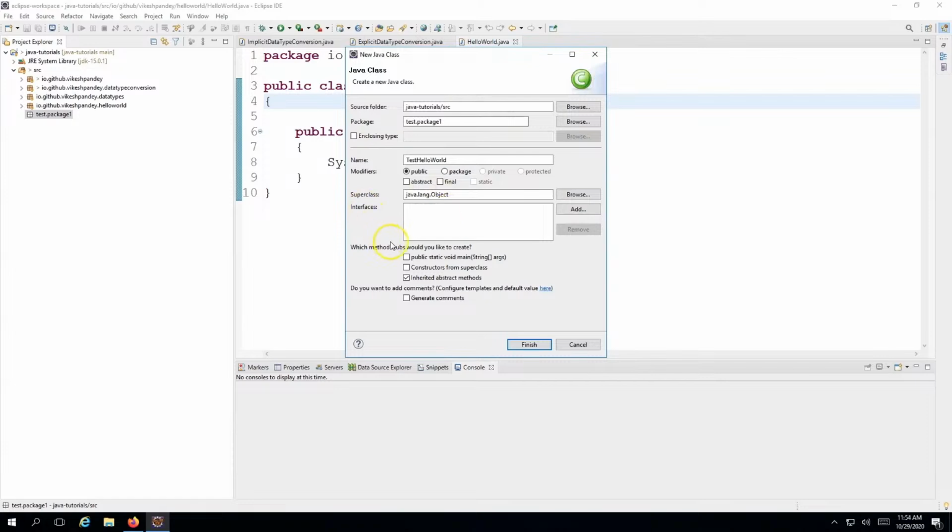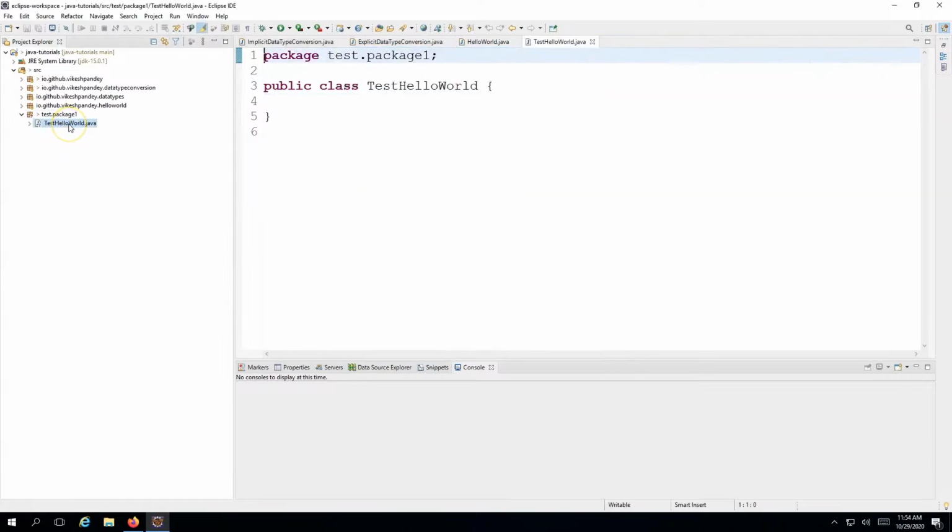Again, interface is an advanced concept, and there are some other interesting defaults it provides. For example, if you want to create a main method. Now what is a main method? We'll cover it in a while, so I will not do that. I will leave everything as default and click on Finish. So I have this new file coming up here, and you can see it has automatically picked up the package which I selected, and it has also written public class TestHelloWorld with starting and ending curly braces.